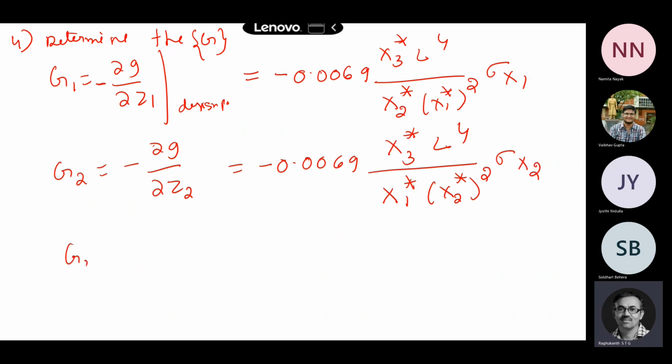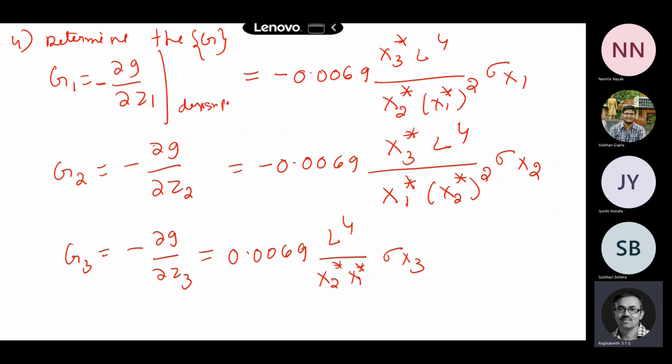Then the derivative with respect to z3 turns out to be 0.0069 L to the power of 4 x2 star x1 star sigma of x3. These derivatives have to be calculated, and you have to evaluate all of them